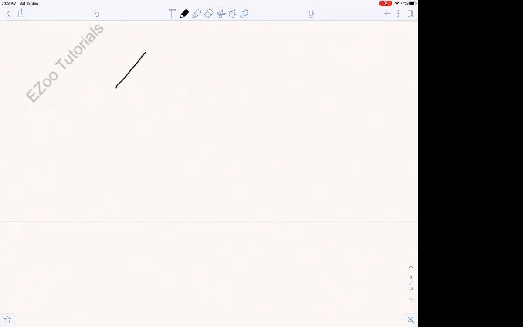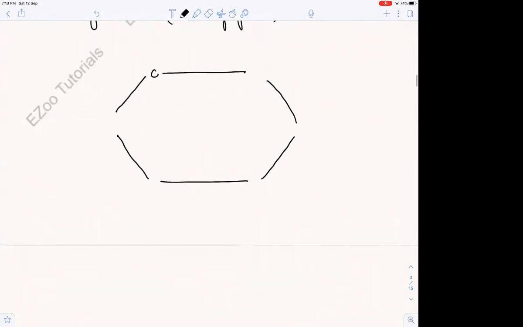Okay, so I am drawing a glucose molecule. You can also draw, then only you will be able to understand. You cannot just see and understand, right? Okay, carbon. Now we'll attach this CH2OH group over here. Now what we'll do is we will give numbers to these carbon atoms.